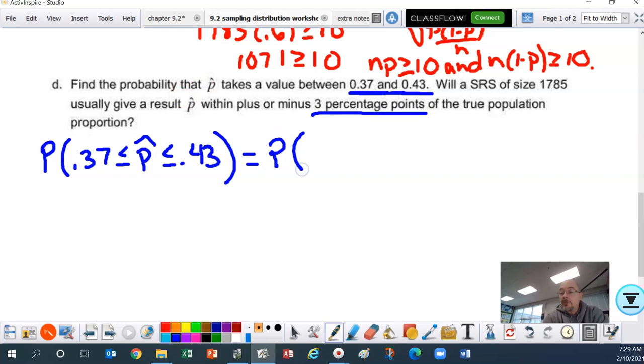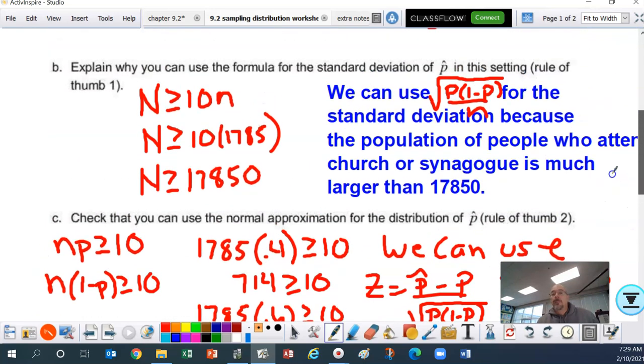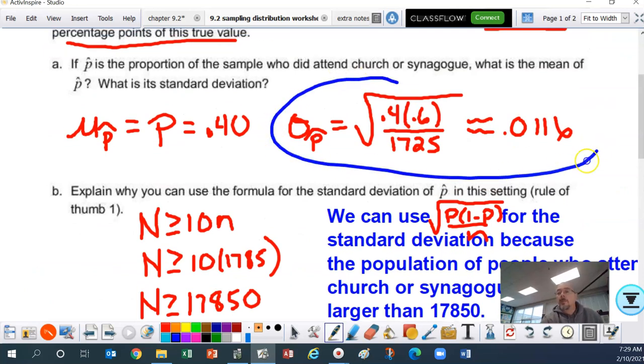Now, what we have to do, ladies and gentlemen, is now we have to convert to a z-score. Okay, so we got to go z equals. So we're going to do 0.37 minus 0.4 divided by the square root. Now, folks, I'm not going to, okay, hold on here. To save a little bit of work, we already found the standard deviation right here. Okay, we already found it. So I'm just going to put the 0.0116 underneath that.